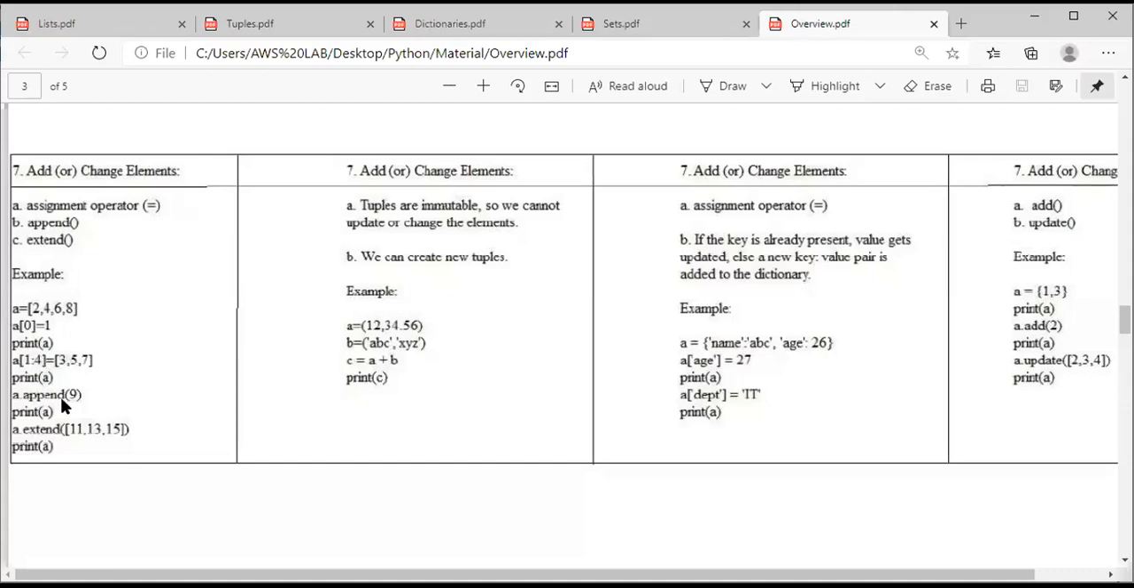See, by using the append function, I added a single element called 9. This particular element will be added only at the end of the list. So print a, my output is 1 3 5 7 9. Suppose I want to add a group of elements at the end of the list, then there is the extend function, right? So when I ask the interpreter to print a, my output is 1 3 5 7 9 11 13 15.